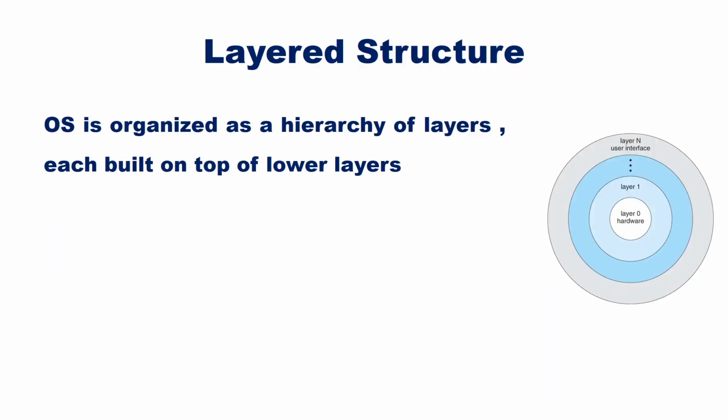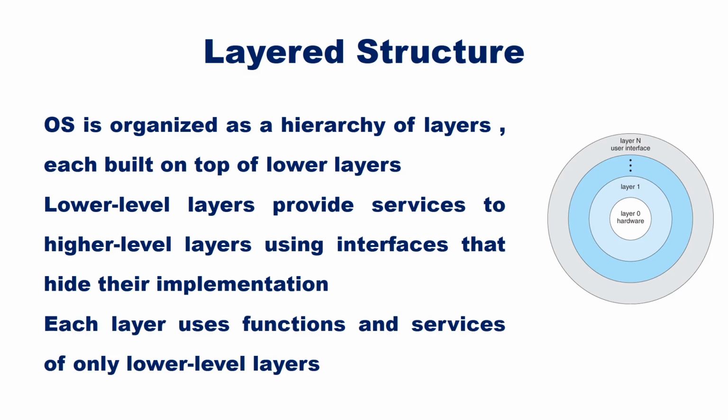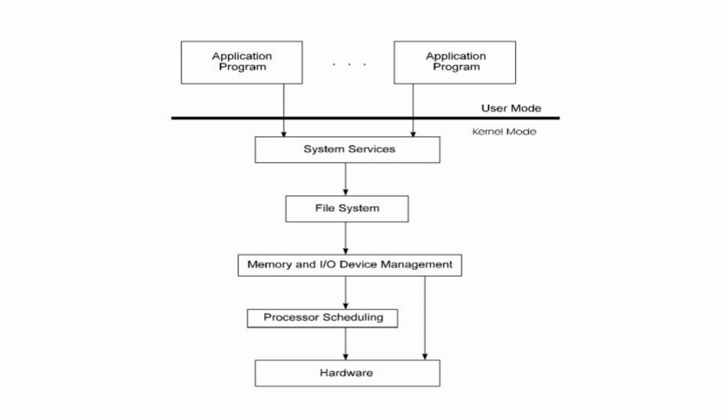In layered structure, the operating system is organized as a hierarchy of layers, each built on top of lower layers. The bottom layer, layer 0, is hardware. The highest layer, layer n, is the user interface. Lower level layers provide services to higher level layers using interfaces that hide their implementation. Each layer uses functions and services of only lower level layers. An example of layered architecture is shown here.